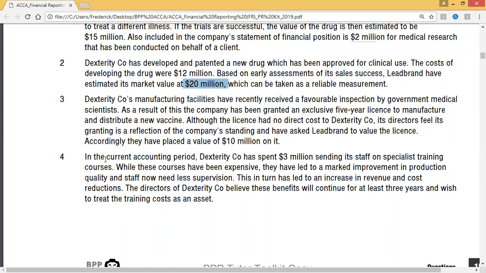In the current accounting period, the company has spent 3 million sending its staff on specialist training courses. Whilst these courses have been expensive, they have led to a marked improvement in production quality, and staff now need less supervision. This in turn has led to an increase in revenue and cost reductions. The directors of the company believe this benefit will continue for at least 3 years and wish to treat the training cost as an asset.